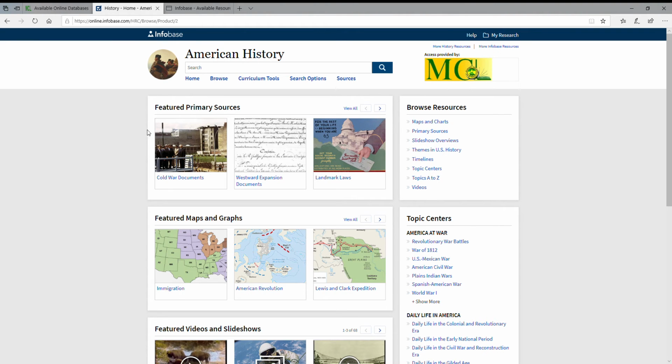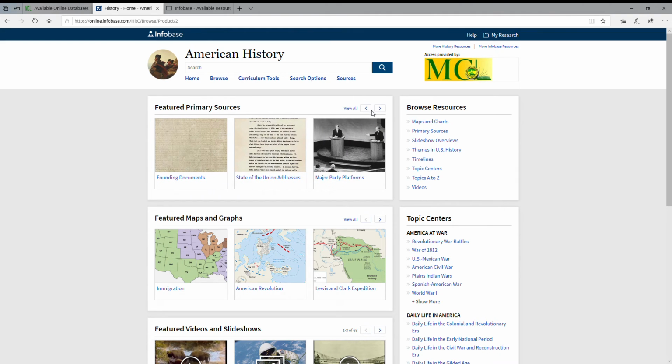So the primary documents, or the primary source documents, a lot of the times you're going to find things in here that are government publications, again, mentioning something like the American Women's History database or the African American database. You'll see things in here that might be letters from Martin Luther King Jr. You might see stuff in here that has to do with the ERA, letters and documents supporting that. In this particular General American History database, we're seeing Cold War documents, founding documents, State of the Union addresses.